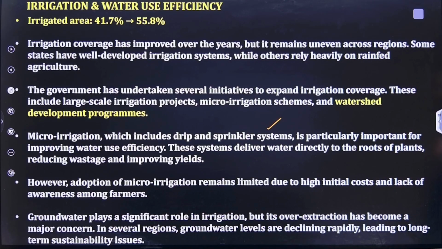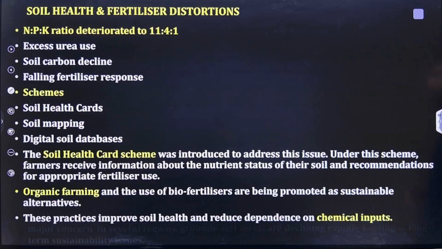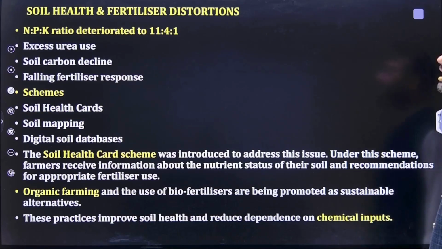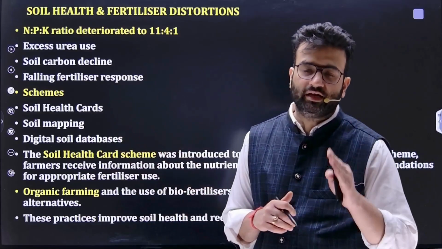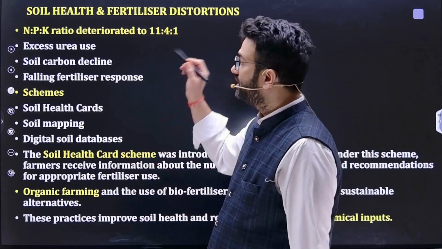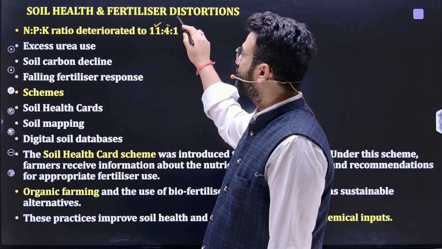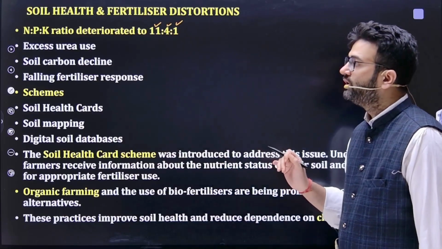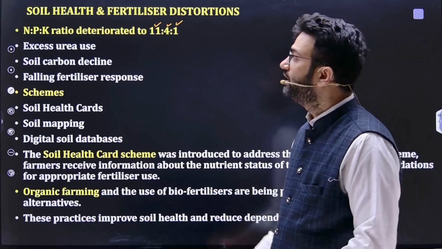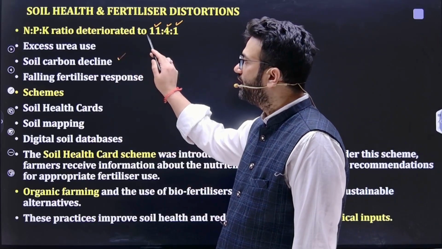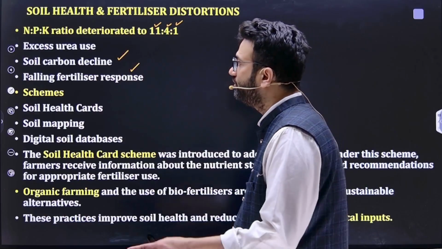Groundwater plays an important role, but its over-extraction creates a major problem. Arsenic problem occurs in the water. So in several regions, groundwater levels are declining rapidly, leading to long-term sustainability issues. Then soil health and fertilizer distortion. NPK ratio: the ideal NPK ratio is 4:2:1, but currently in India it is 11:4:1. The reason is excessive urea use. Urea prices are still controlled by the government. So excessive urea use, soil carbon decline, falling fertilizer response.